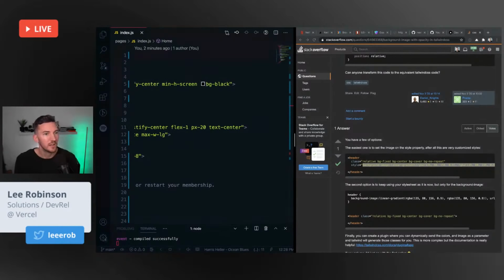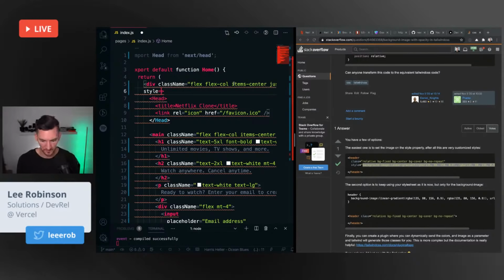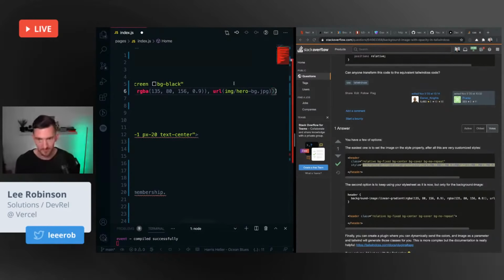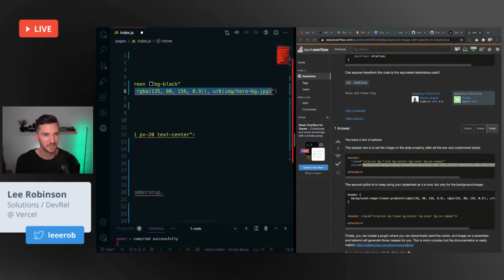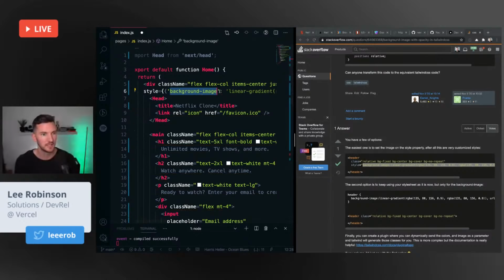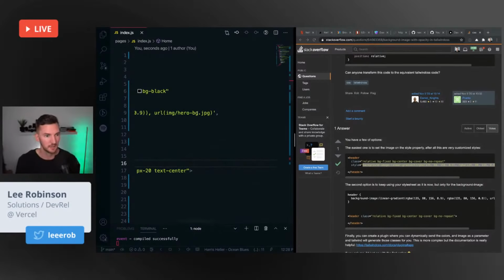Let's go up here and we'll say style. Remember, in JSX, you can't do that. You have to do an object, because of course you do. And it's going to turn this into a string. Throw a little space here and fix that. Hit save. This is going to be like, wait a minute, this does not exist.